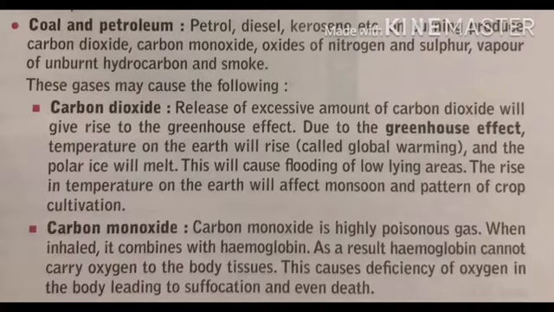Due to the greenhouse effect, the temperature on the earth will rise, called global warming, as carbon dioxide is a greenhouse gas. And the polar ice will melt. This will cause flooding of low-lying areas. The rise in temperature on the earth will affect monsoon and the pattern of crop cultivation.